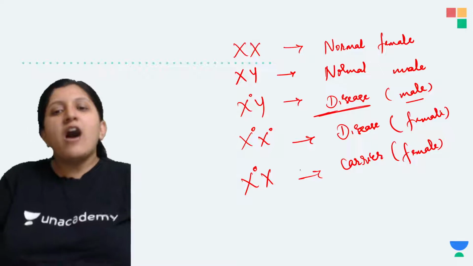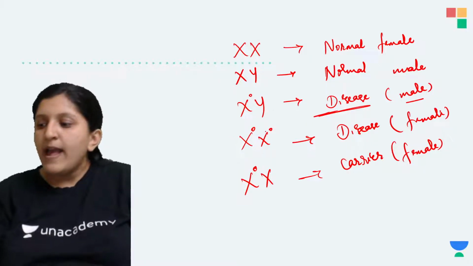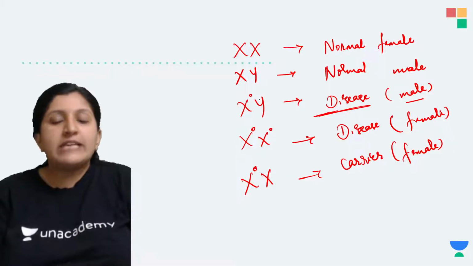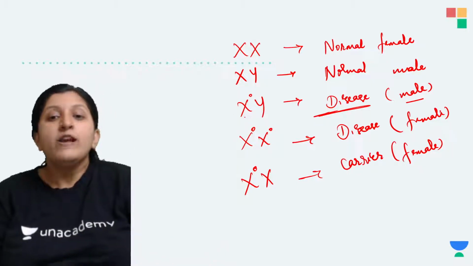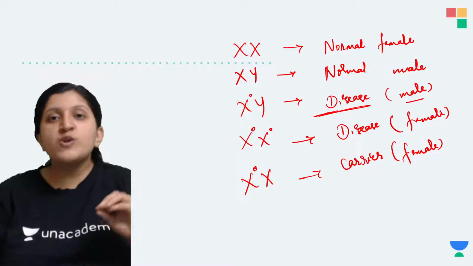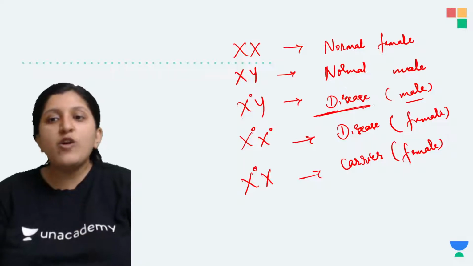Right, so why are we saying it like this? Now you know this is not X naught Y, and X naught is given here. So why are we writing a 0 onto that? This is basically to indicate the X chromosome is a faulty chromosome. That means it is having a bad gene which can cause a disease.